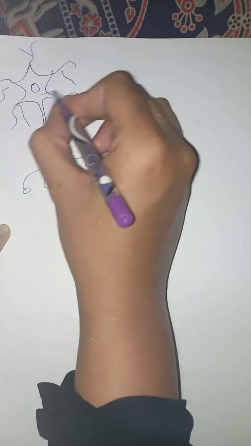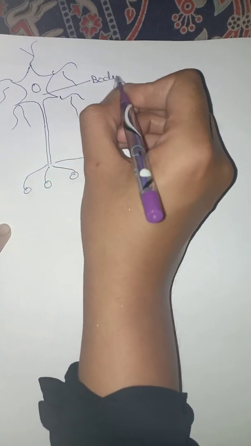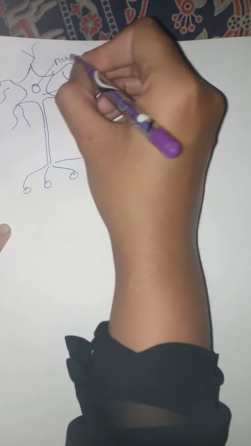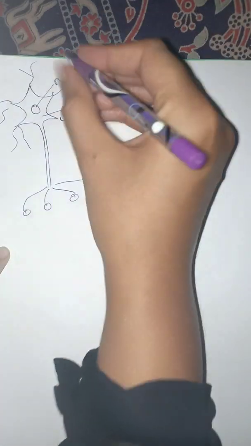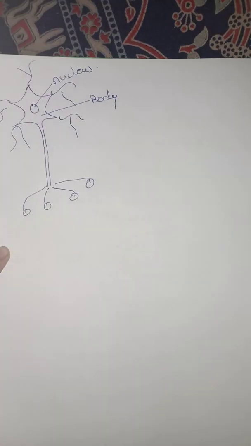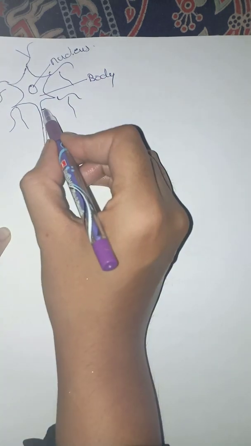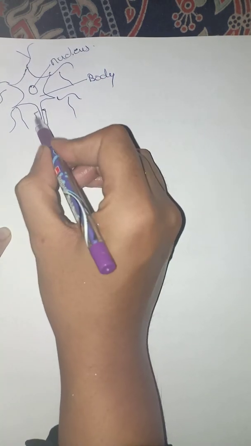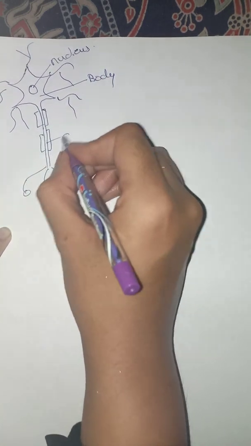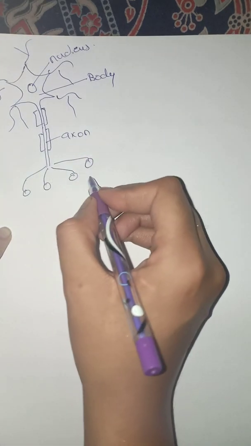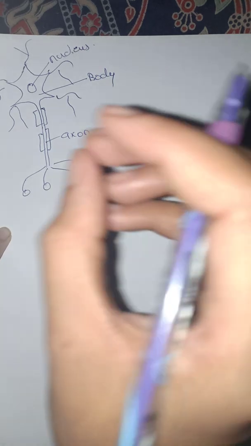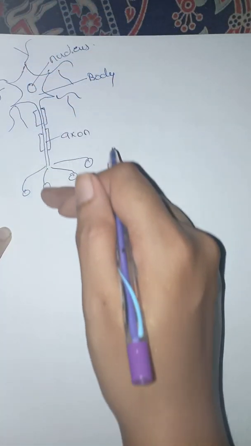This is the cell body. This is the nucleus. You have here the filament kind of thing, which is called the axon. And these are the dendrites. These are the synaptic clips. These are exclusively for the transfer of the impulse all across.